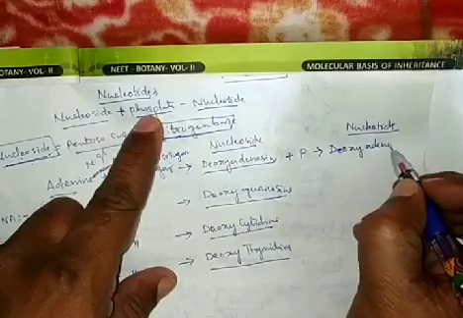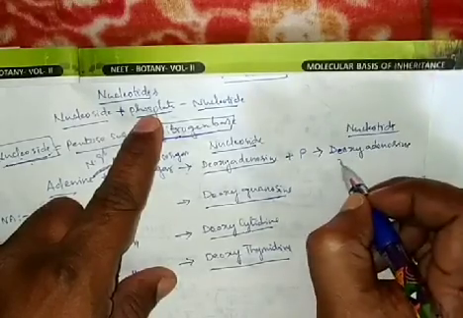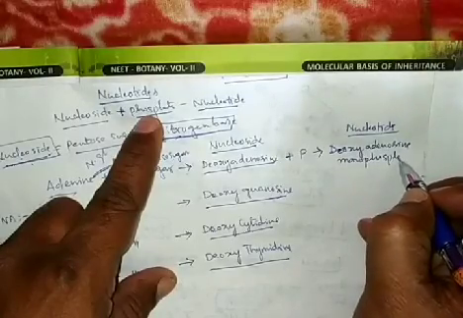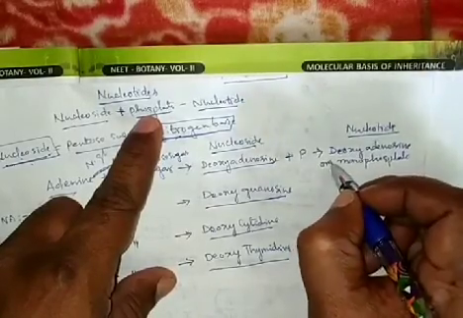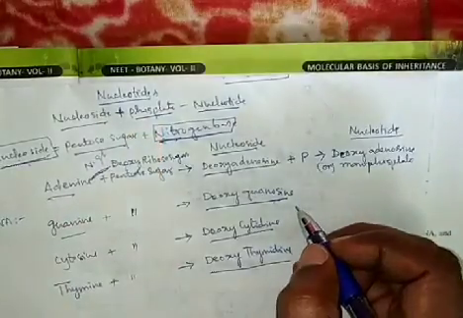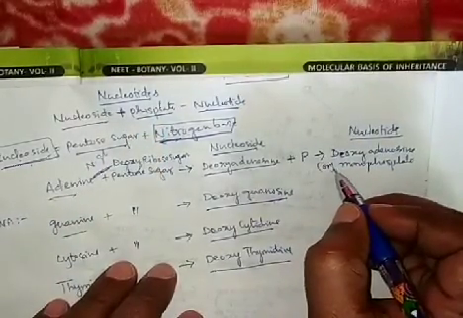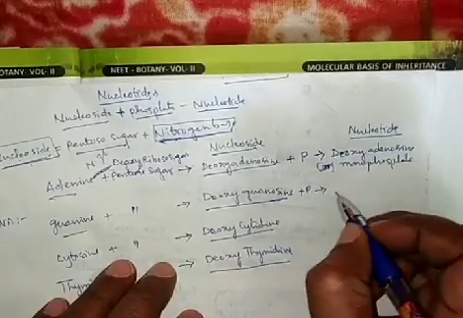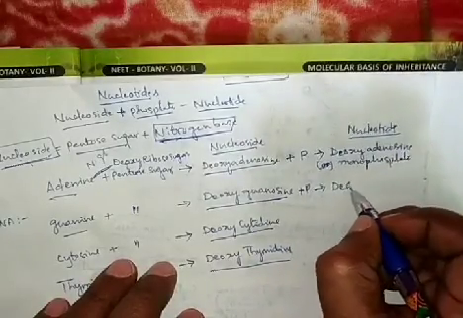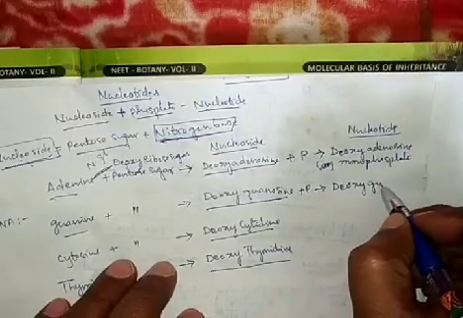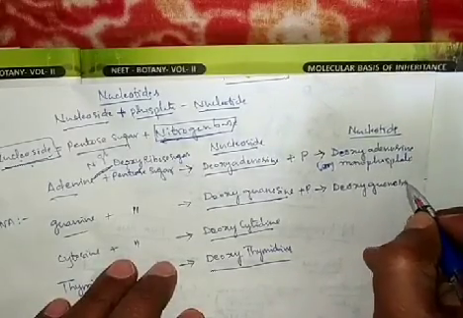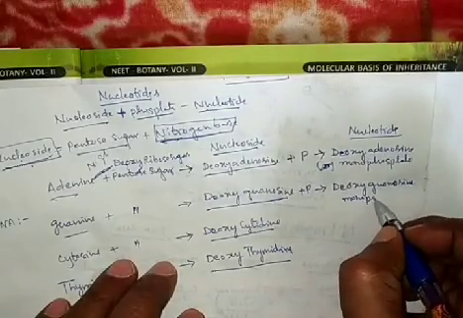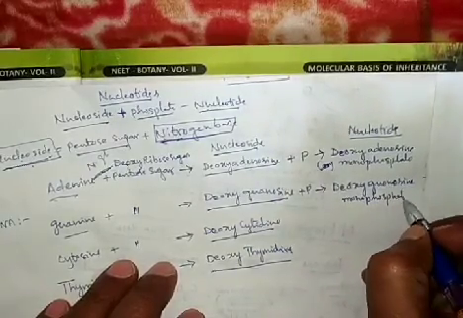Deoxyadenosine monophosphate. Once again, deoxyguanosine is formed as deoxyguanosine monophosphate.